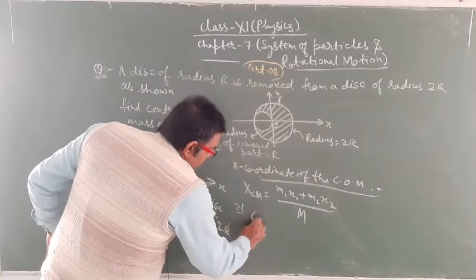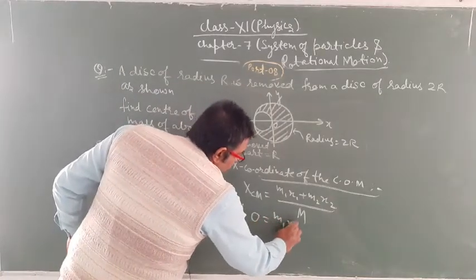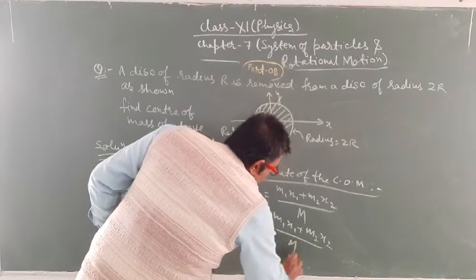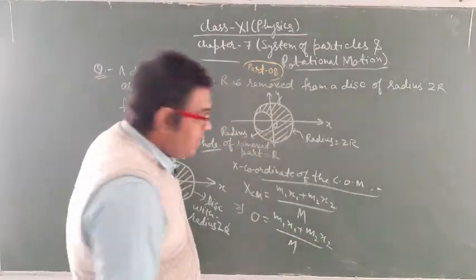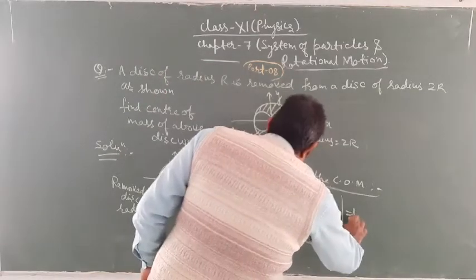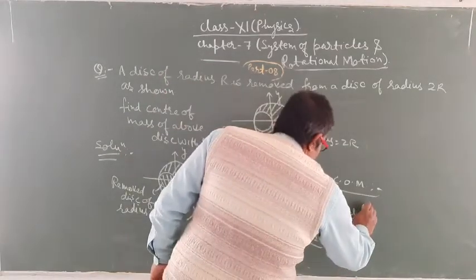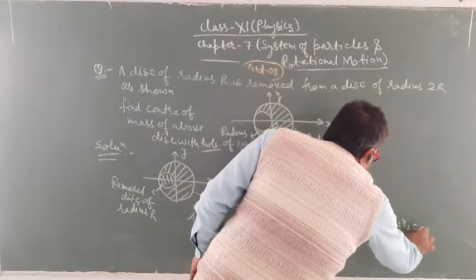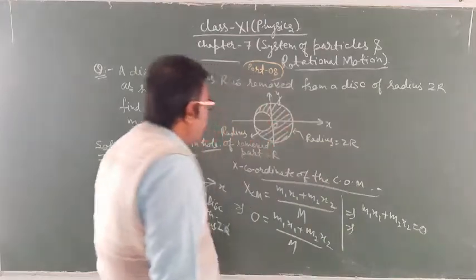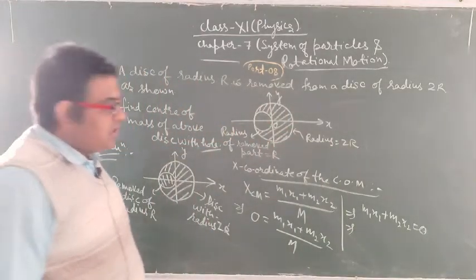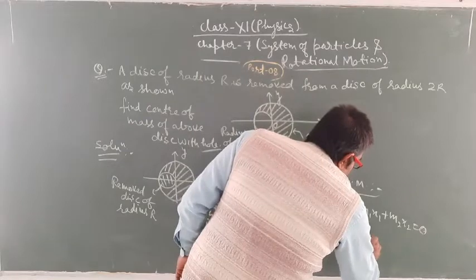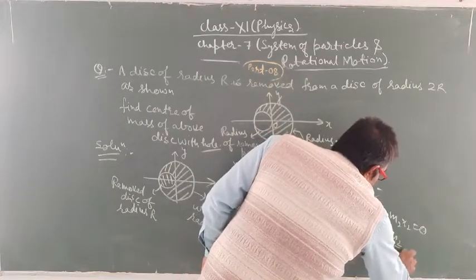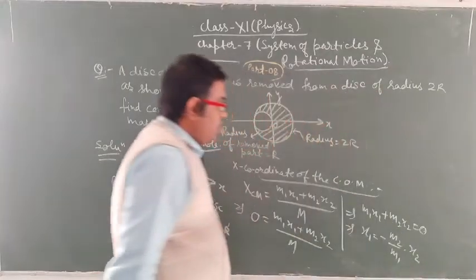And as you know that the center of mass of the disk lies at the origin, so xcm is equal to 0. So m1 x1 plus m2 x2 upon M is equal to 0, and from here we can find the value of x1. The value of x1 is equal to minus of m2 upon m1 into x2.